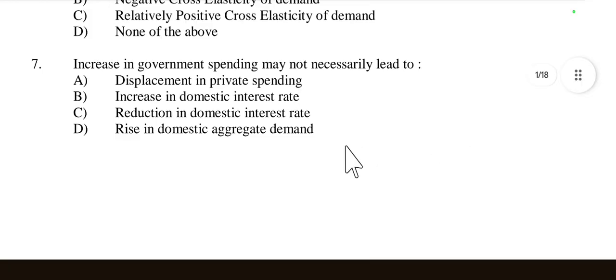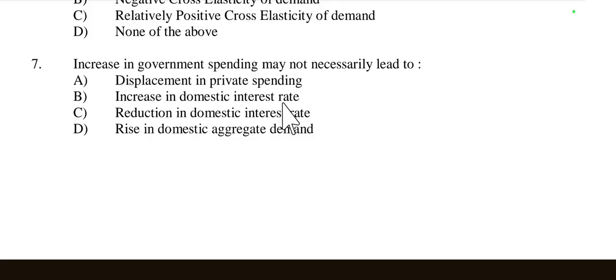Then question number 7: increase in government spending may not necessarily lead to. First one is displacement in private spending. Yes, when government spending increases, it displaces private spending. So it displaces private spending when government spending increases.